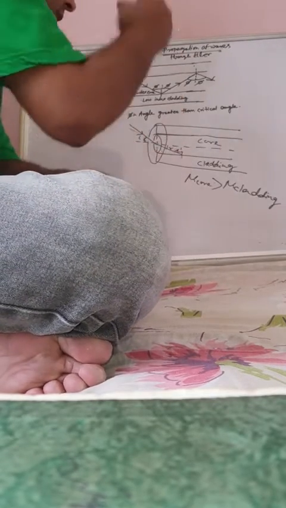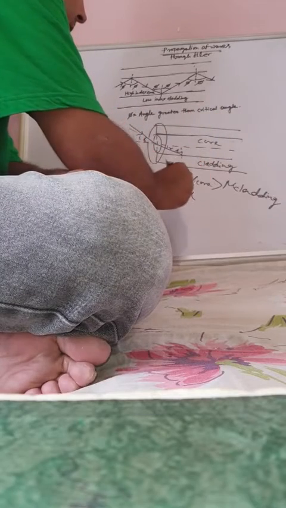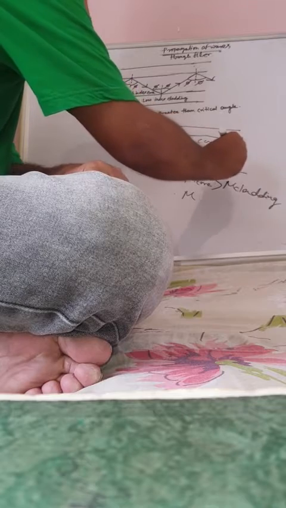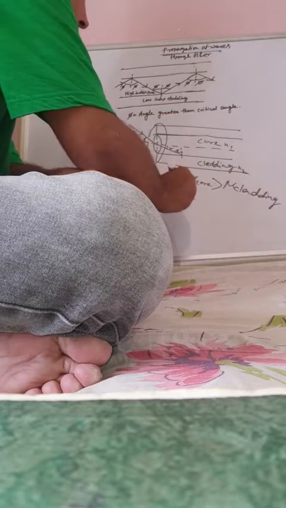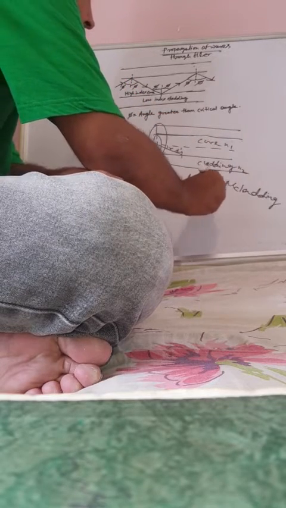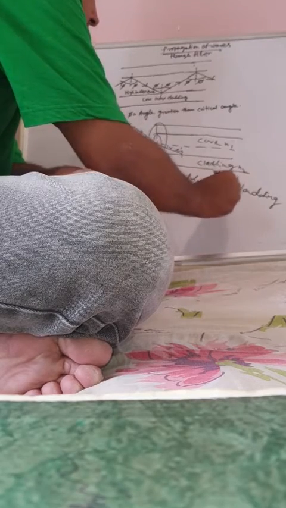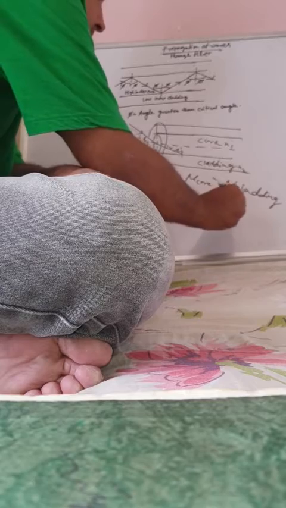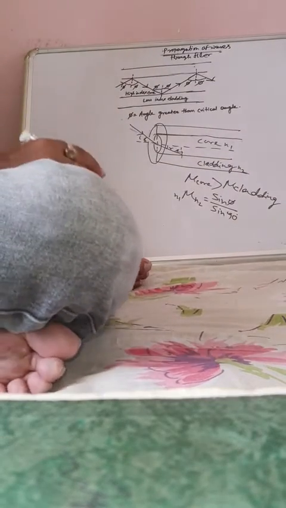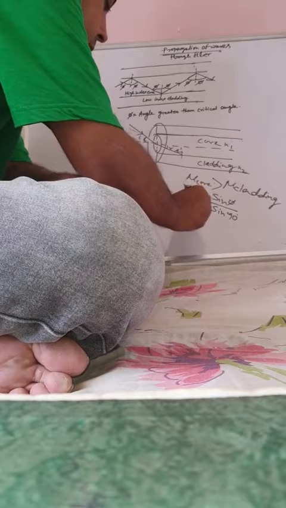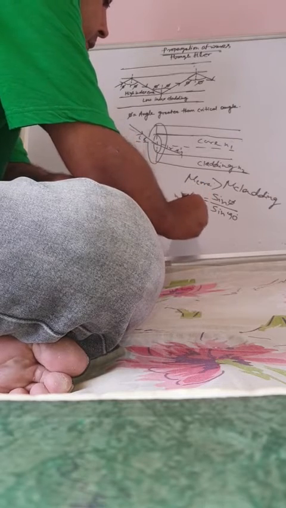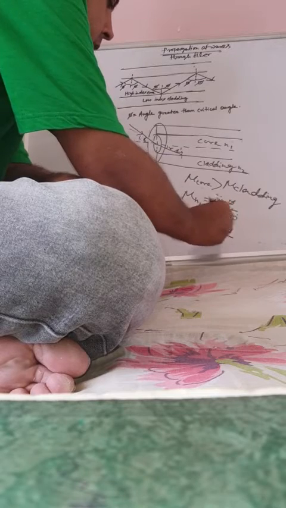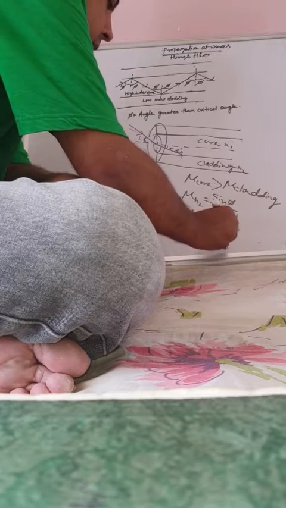So, for the case of critical angle, this is core refractive index N1, cladding refractive index N2. N1 by N2 is sin phi by sin nu. So, mu of N1 by mu of N2 is sin phi by sin 90.